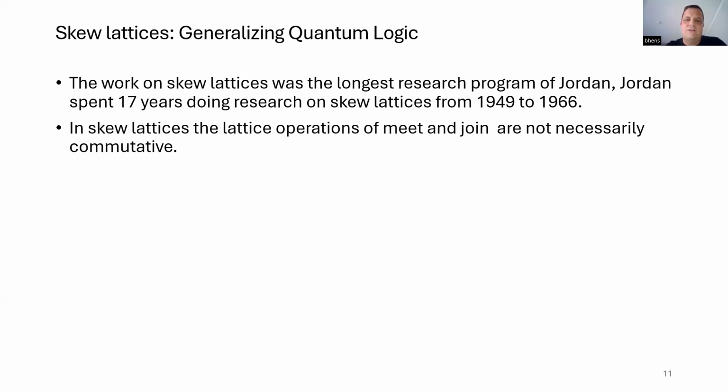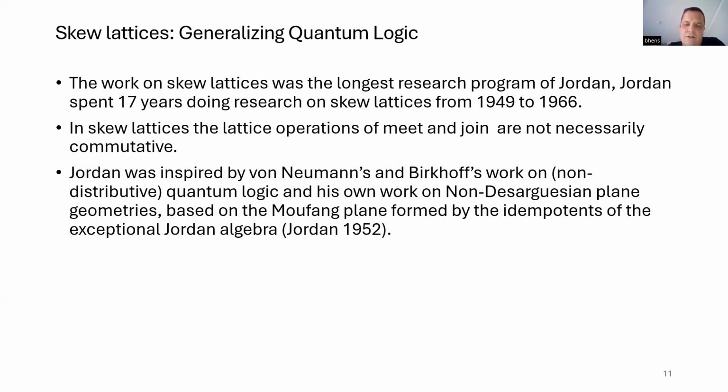Skew lattices are just a generalization of lattices where the meet and join operations are not commutative. And this was based on the work from Neumann and Birkhoff in 1937, where they showed that there's a link between certain lattices and projective geometries, which are linked to finite dimensional Hermitian matrix algebras. And Jordan hoped that he could get a generalization of quantum theory by generalizing lattice theory.